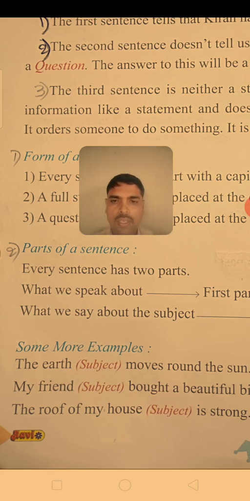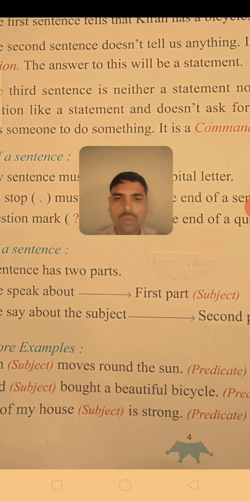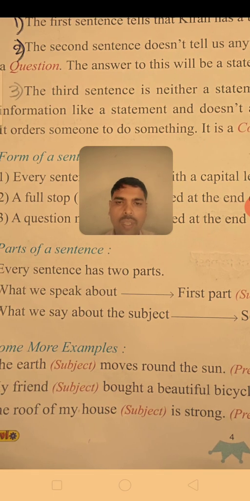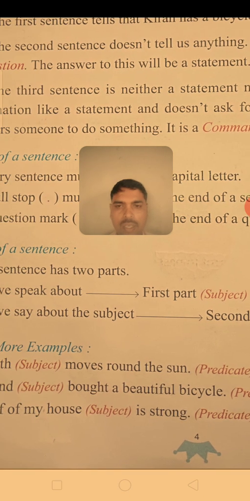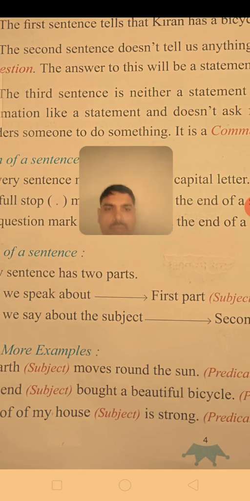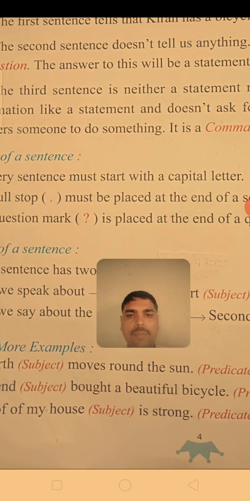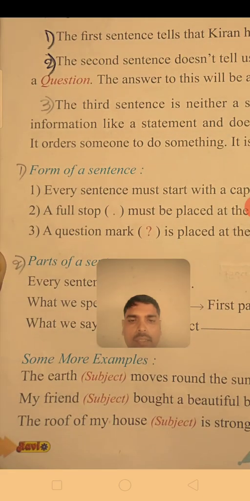Some more examples you can see here. The earth moves around the sun. The earth is the subject. Why? Because it is the doer of the action, moving. Moves is the verb, and the words "around the sun" are attached to the verb moves. So "moves around the sun" is the predicate, and the earth is the subject.